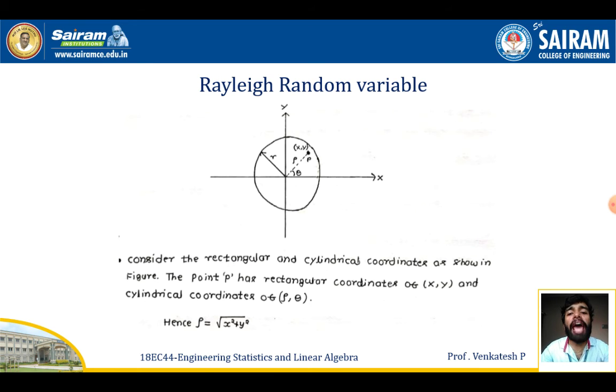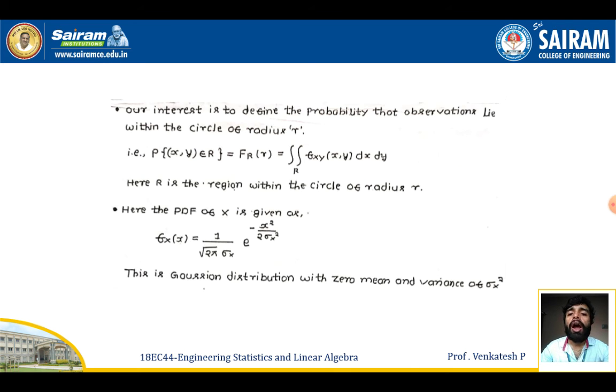So the next case is Rayleigh's random variable. To derive this Rayleigh random variable, I'm taking a figure. Consider rectangular and cylindrical coordinates as shown in the figure. So take an x and y plane. In the x and y plane, take a circle of radius r. Choose a point P having the coordinates x and y as rectangular coordinates and the cylindrical coordinates theta and rho, where theta is an angle of the given circle. Hence I can conclude that the value of rho will be equal to square root of x square plus y square.